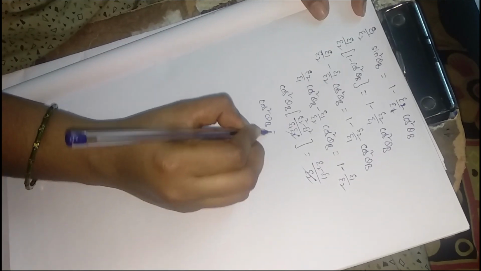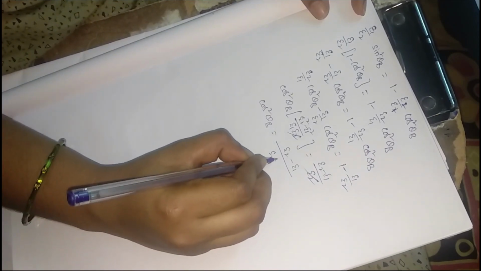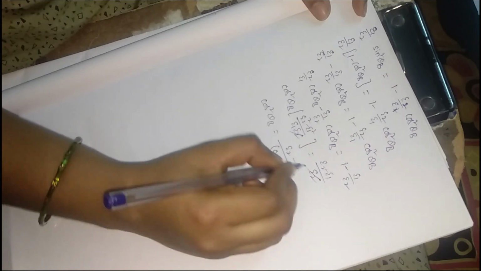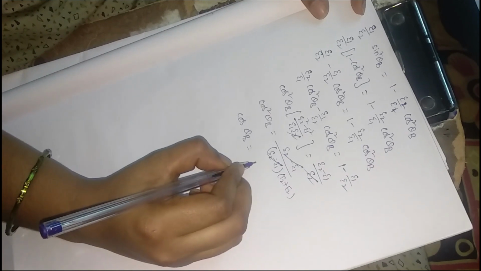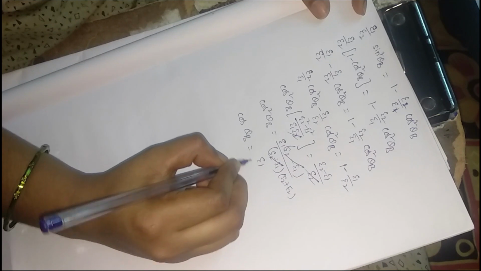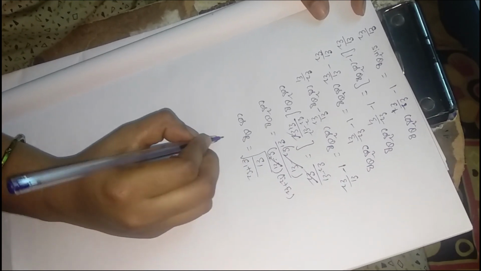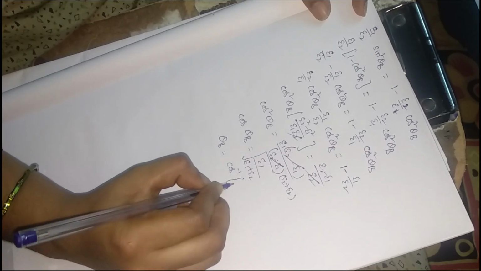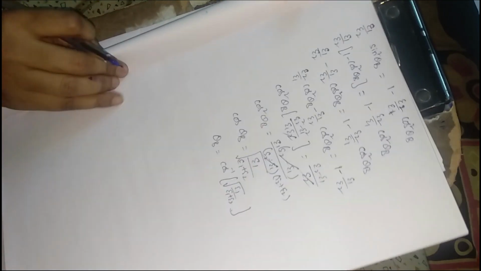Cos square theta B will become epsilon 2 minus epsilon 1 divided by, a square minus b square will be written as into plus. Both will get cancelled. Therefore, cos theta B is equals to square root of epsilon 1 divided by epsilon 1 plus epsilon 2, so theta B is equals to cos inverse of square root of epsilon 1 divided by epsilon 1 plus epsilon 2. This is in terms of cosine.